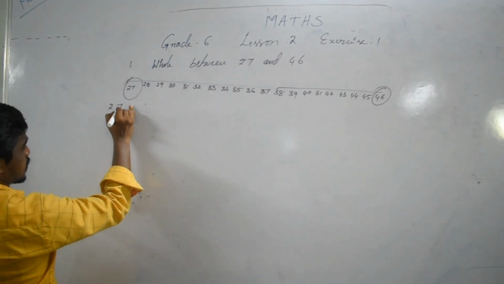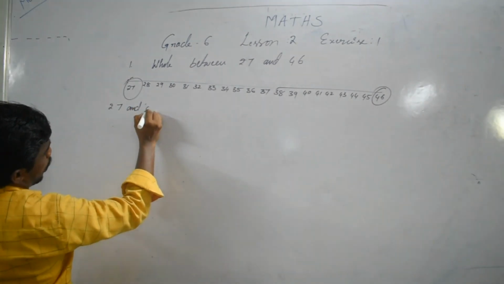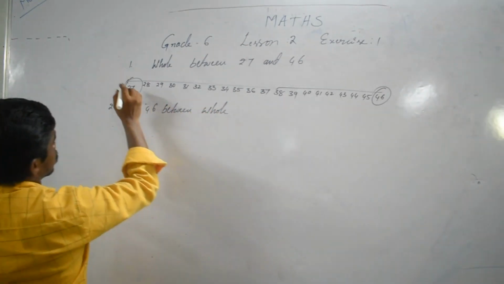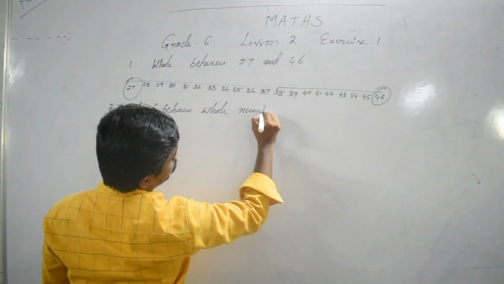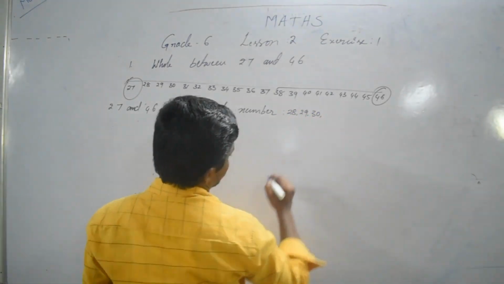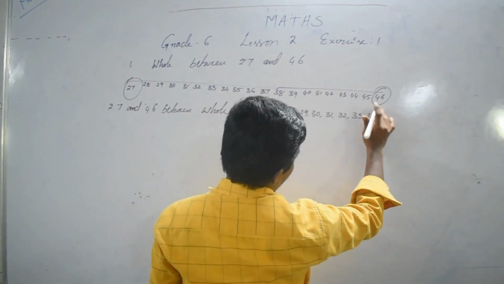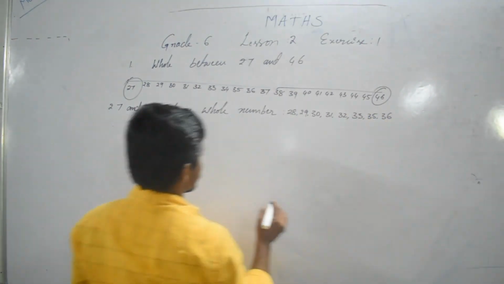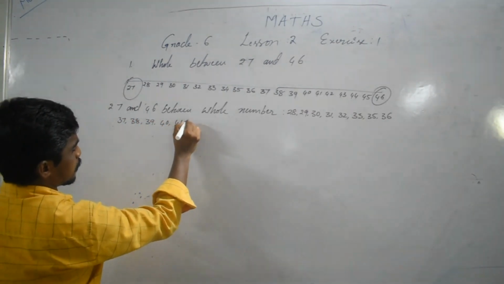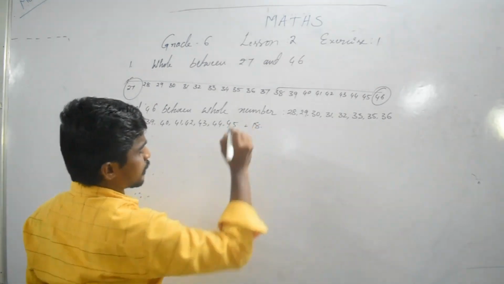So between 27 and 46, the whole numbers are 28, 29, 30, 31, 32, 33, 34, 35, 36, 37, 38, 39, 40, 41, 42, 43, 44, 45, which is equal to 18 numbers.